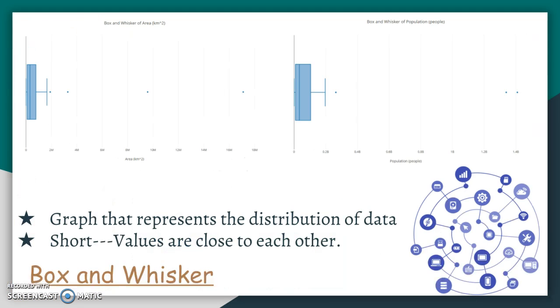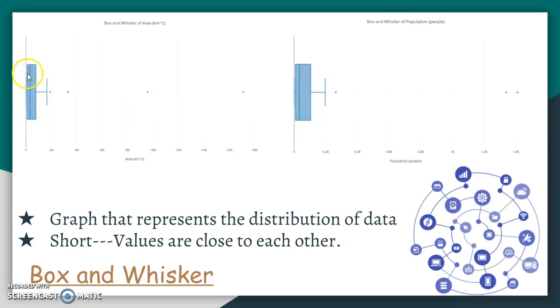So here are my box and whisker plots. Box and whisker plots are graphs that represent the distribution of data, which are more persuasive than variance and standard deviation. In this case, as we can see, my graphs look pretty short compared to normal ones. Usually your graph should be something like this, that long, while mine is only that short. This means that my values are really close to each other, in fact,